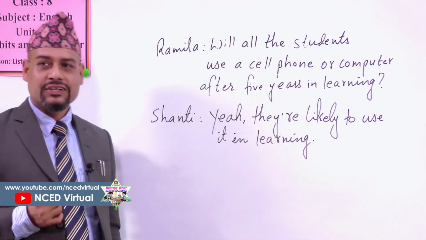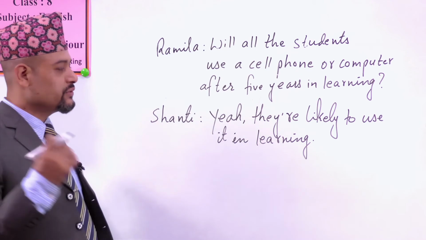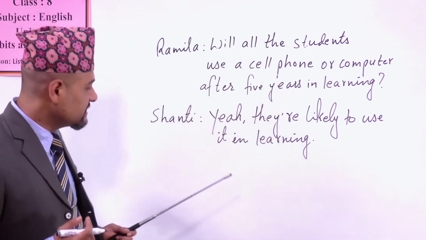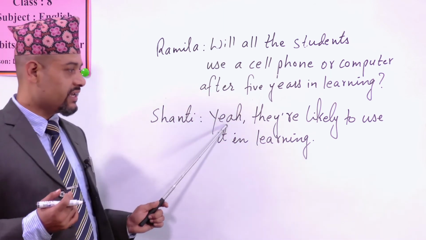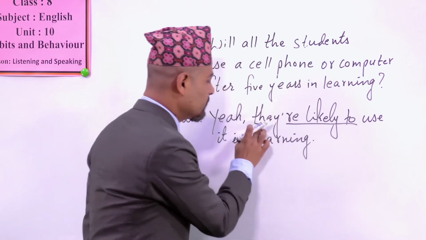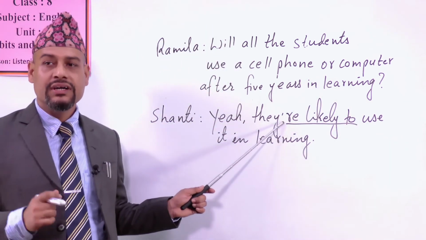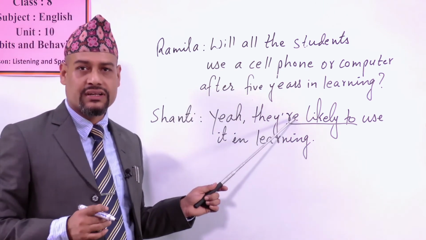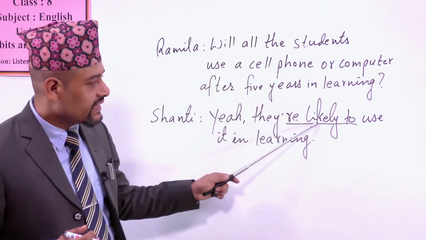So here you have to be very careful. You have to use the modal verbs in your speaking. For example, Santi speaks, yeah, they are likely to, see, they are likely to. Now here be verb. Be verb means you have to understand is, am, are for the present one. Okay, and then we have to use likely to.